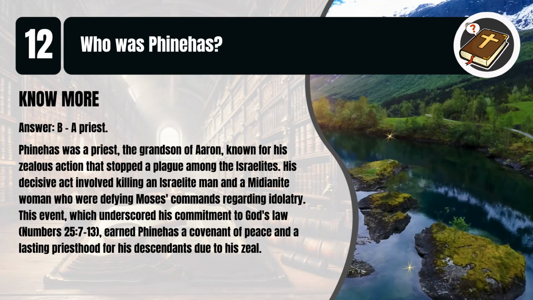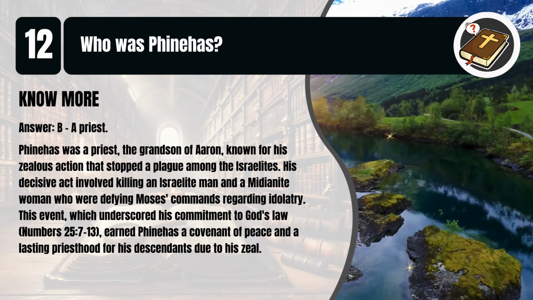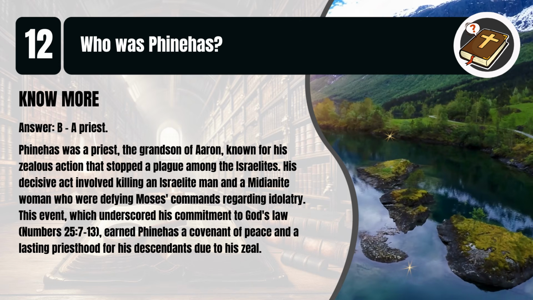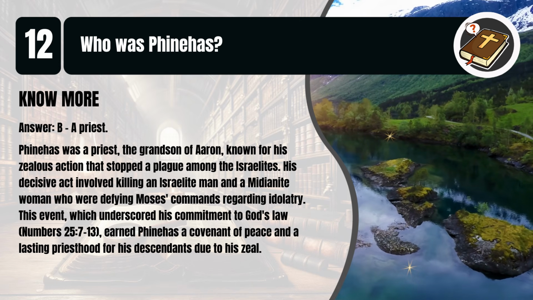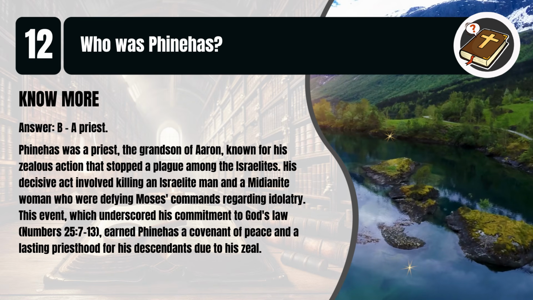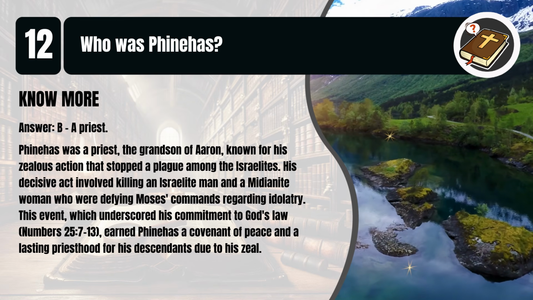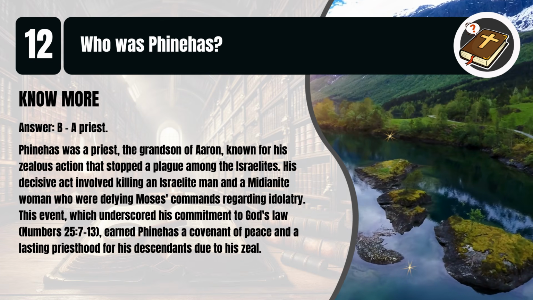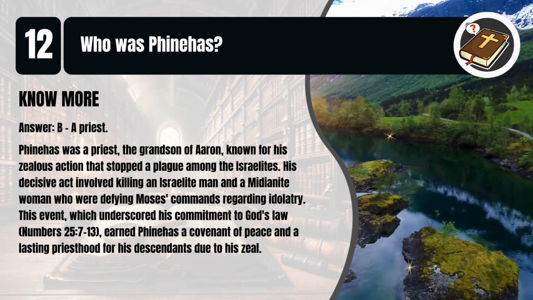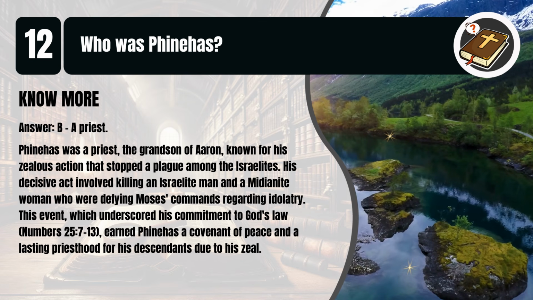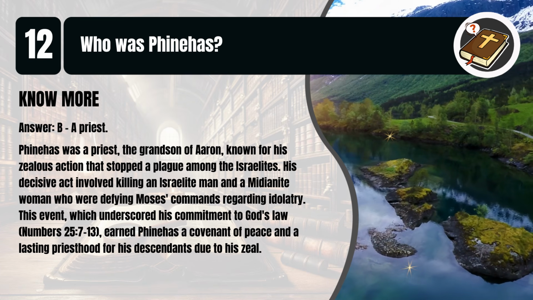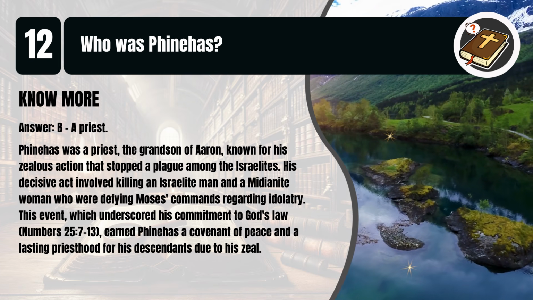That's B. A priest. Phinehas was a priest, the grandson of Aaron, known for his zealous action that stopped a plague among the Israelites. His decisive act involved killing an Israelite man and a Midianite woman who were defying Moses' commands regarding idolatry. This event, which underscored his commitment to God's law, Numbers chapter 25, verses 7 to 13, earned Phinehas a covenant of peace and a lasting priesthood for his descendants due to his zeal.